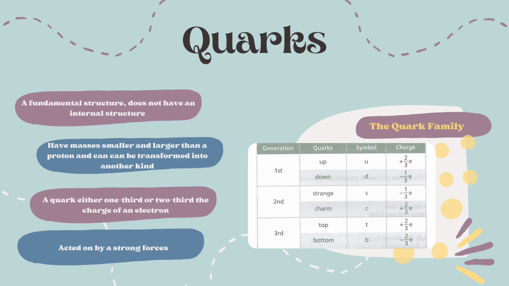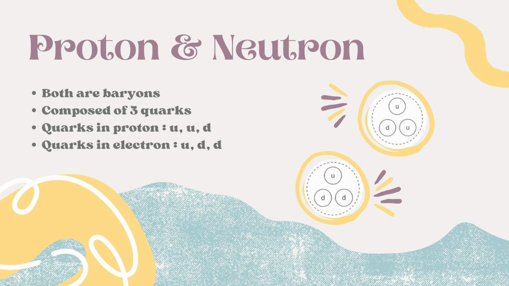These quarks are acted on by a strong force. In other words, quarks are confined in the hadron. Once they try to move away, this strong force will pull them back. Quarks are a part of hadrons, while protons and neutrons are baryons. Quarks make up protons and neutrons, which in turn make up atoms of the nucleus. The difference between a proton and a neutron is in the flavor of each quark. A proton is composed of quarks UUD with a positive charge, while a neutron has quarks of UDD with no charge.